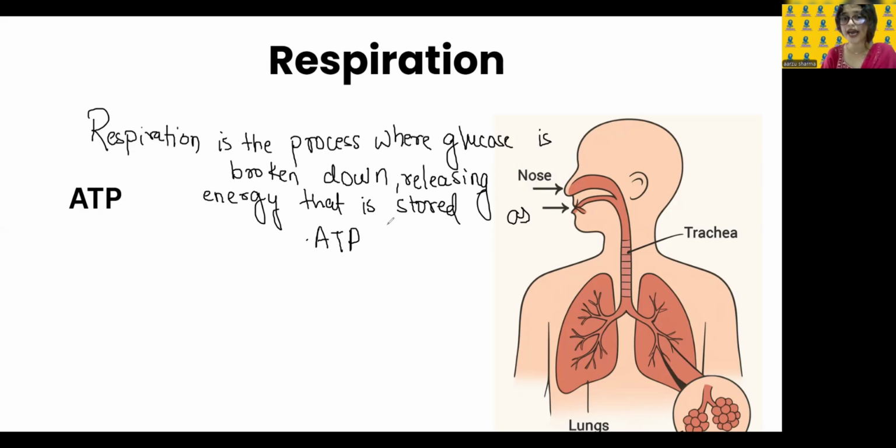What is ATP? It is adenosine triphosphate. That means 3 phosphates together make triphosphate.